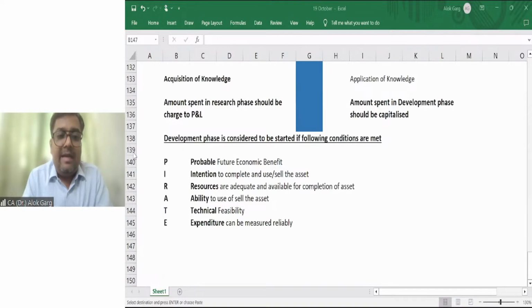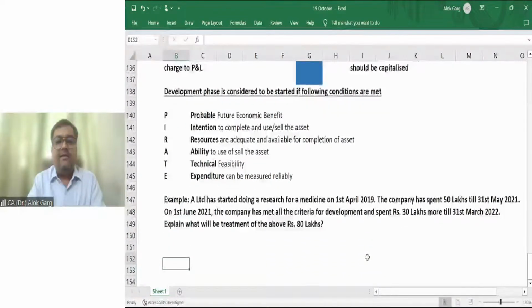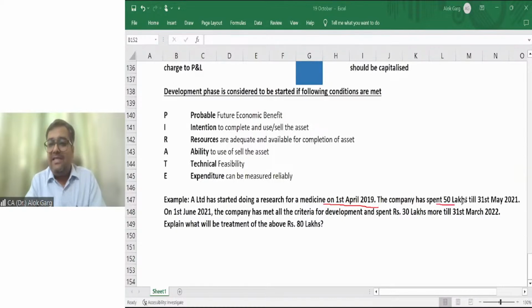Now, I'll discuss one example to make you understand how this expenditure is going to be capitalized. Example: A Limited started doing research for a medicine on 1st April 2019. The company has spent 50 lakhs till 31st May 2021. So from 1st April 2019 to 31st May 2021, the company has spent 50 lakh rupees.